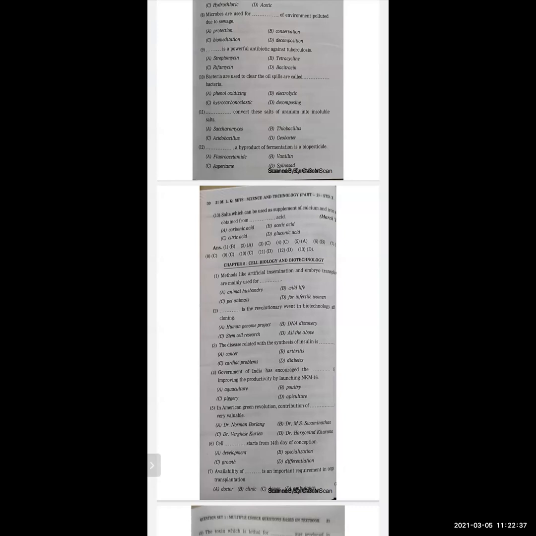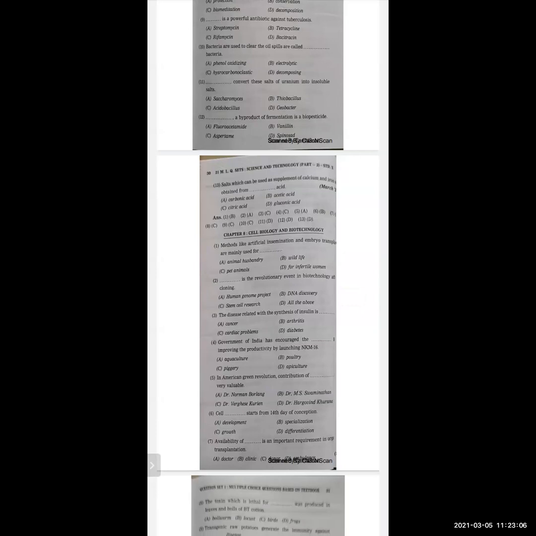Dash is the revolutionary event in biotechnology after cloning. Options are Human Genome Project, DNA discovery, stem cell research, all the above. The correct option is stem cell research. Now, third one. The disease related with the synthesis of insulin is dash: cancer, arthritis, cardiac problems, diabetes. And the correct option is diabetes.